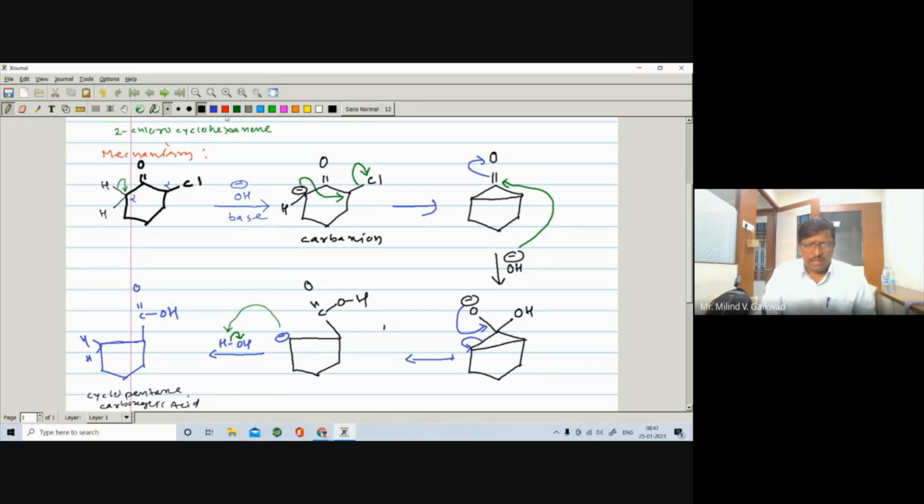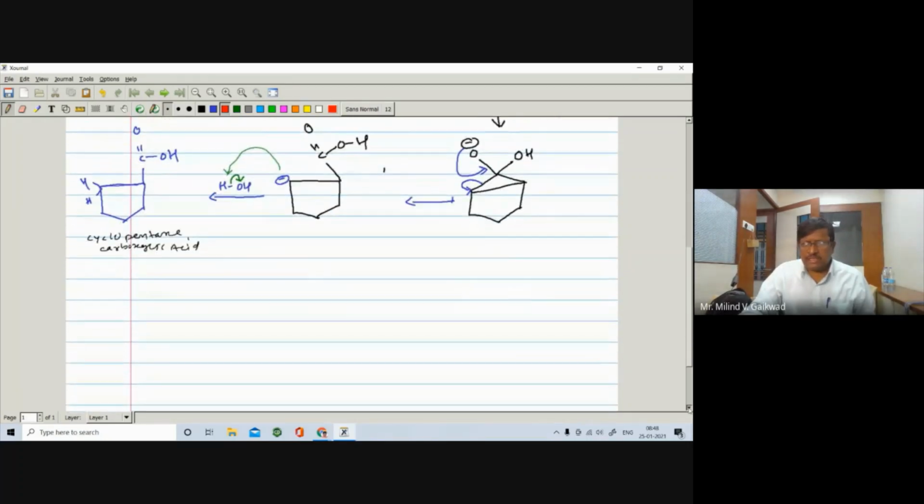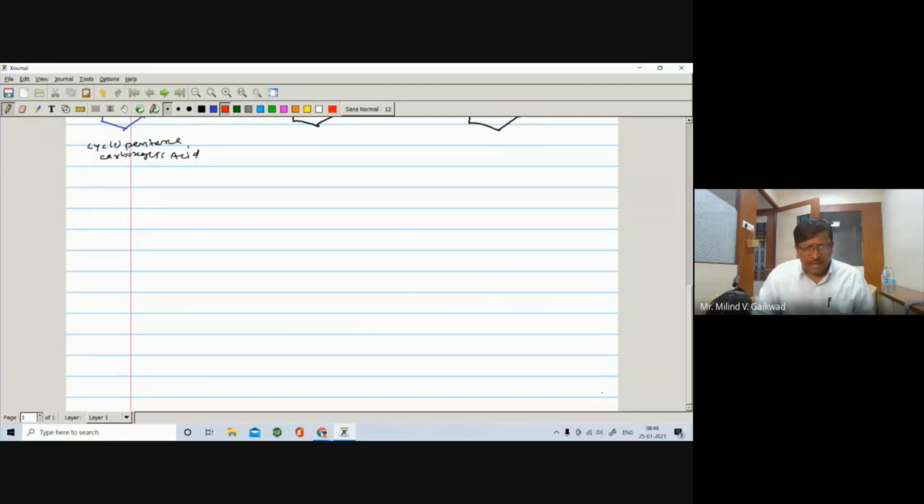So in this way, the alpha halo ketone, when it reacts with alkali, NaOH or KOH, will convert into the corresponding cyclopentane carboxylic acid, right? Now let us see some other examples. It is called the Favorskii reaction. So what is the required condition? The required condition is that there must be at least one alpha halogen and one alpha hydrogen atom. Then there is a formation of such type of compound.